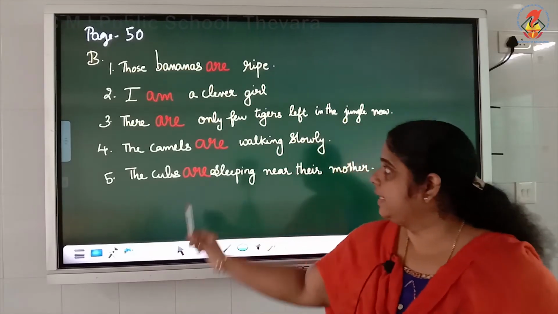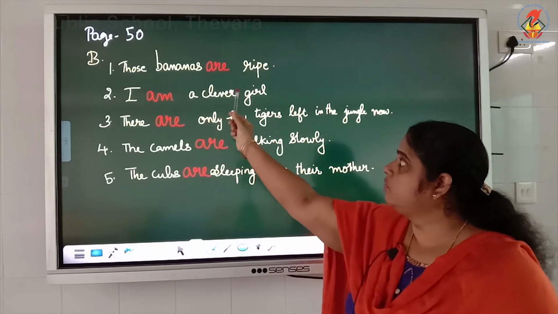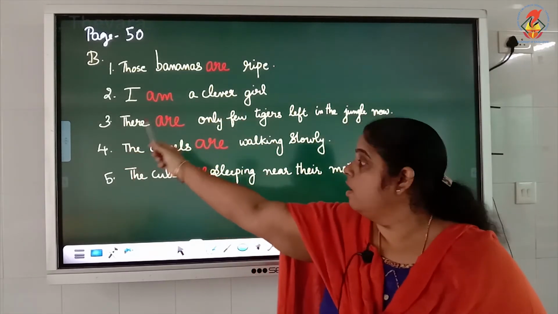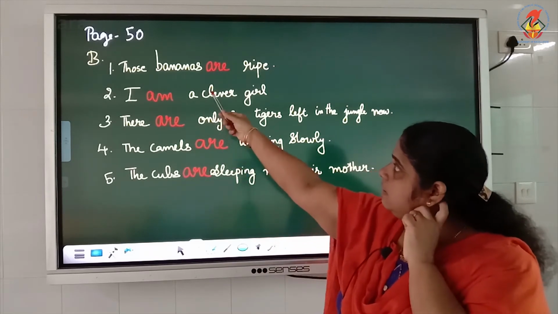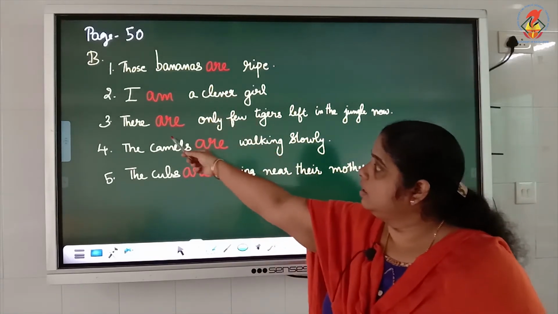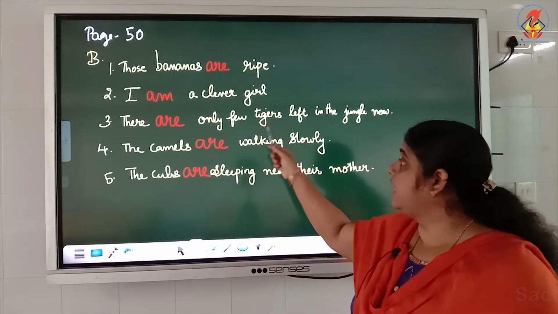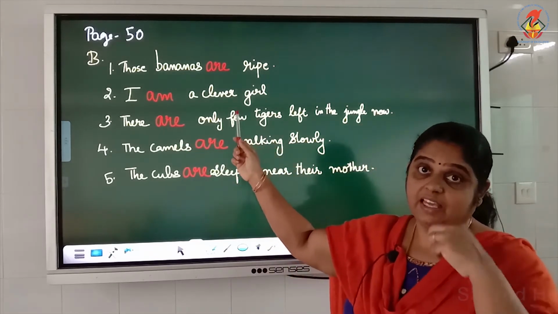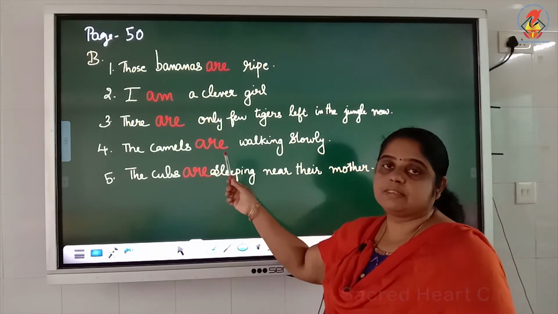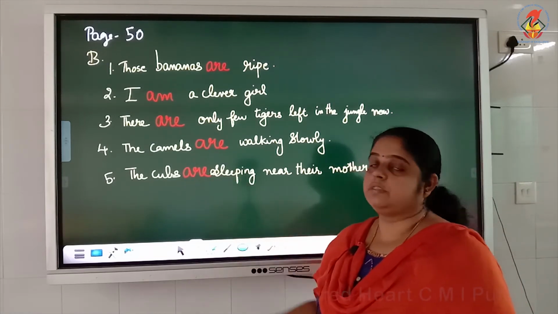I hope it's clear. Here you have to use are or am. When I comes only we use am. All the rest are plurals. Those bananas, more than one. So are. There are only few tigers. Tigers, so are. Then camels, plural. The cubs, plural.